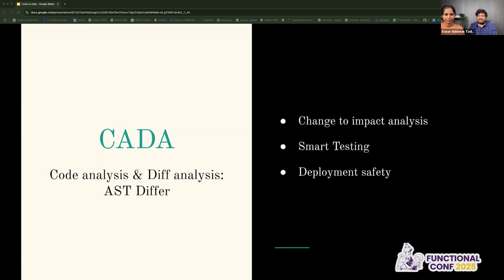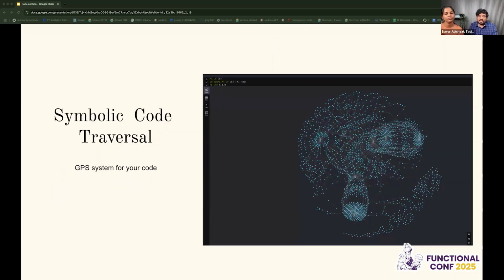See, this is fine. This is more or less the analysis that we can do. Now let's see how functionality would be helping us, I mean, how code data would help us with functionality as well. We have something called symbolic code traversal. We have two kinds: static symbolic and dynamic symbolic. In static symbolic, you don't pass data, you'll just know what the path is. In dynamic, you'll have data which you can traverse through without executing a function, or let's say a flow.